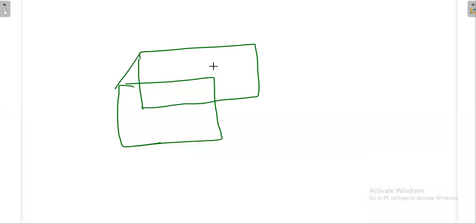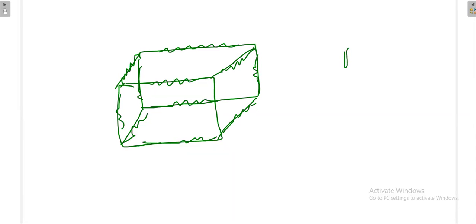Suppose I am taking a cube like this, and I am connecting resistance across the edges. How many edges will be there? 12 edges will be there. Everywhere I am connecting the resistance. Say that resistance value is 1 ohm. Finally, what I am going to do is connect this terminal with this terminal, or take this terminal and that terminal.